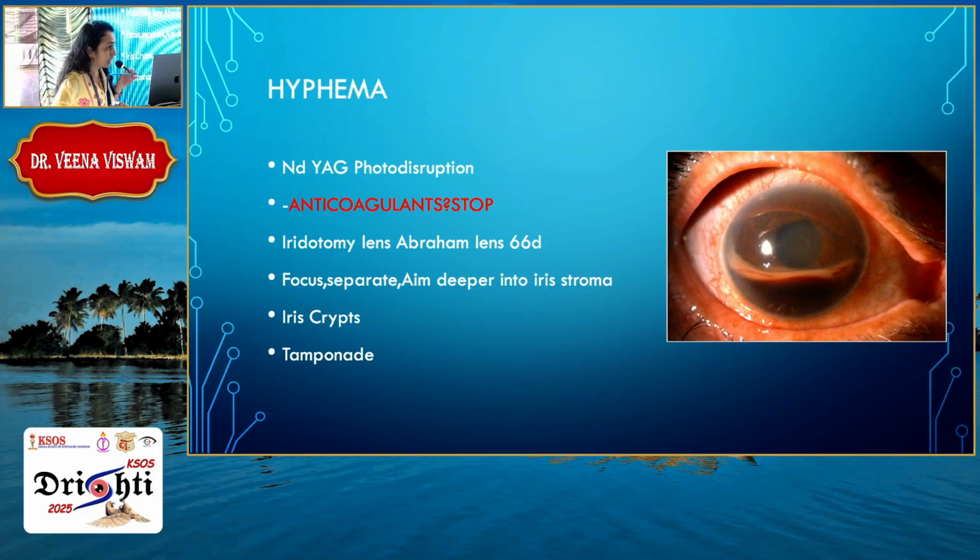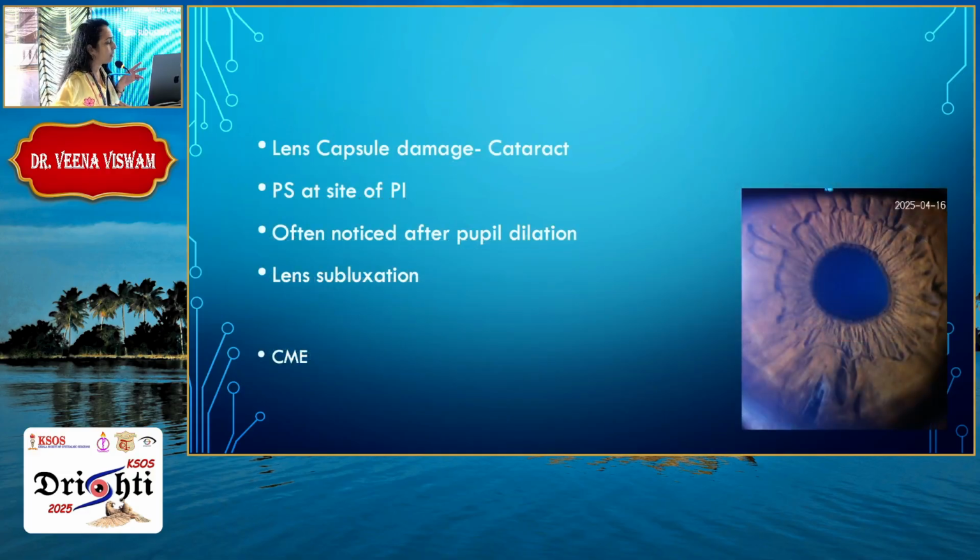What I do is I use an Abraham lens, 66 diopters, iridotomy lens, focus and aim a little deeper into the iris trauma and give the shot, and I give a tamponade in case there is bleeding. Then I choose the iris crypts. Lens capsule damage is common, cataract formation and posterior synechiae at the site of PI. All these are commonly seen and usually noticed after pupil dilation.